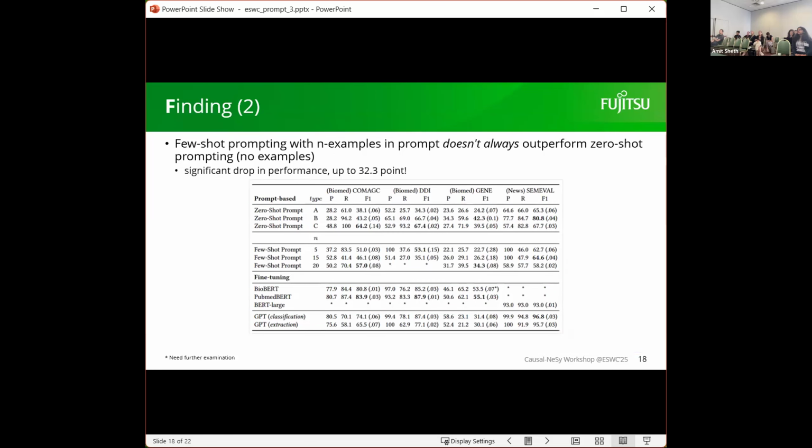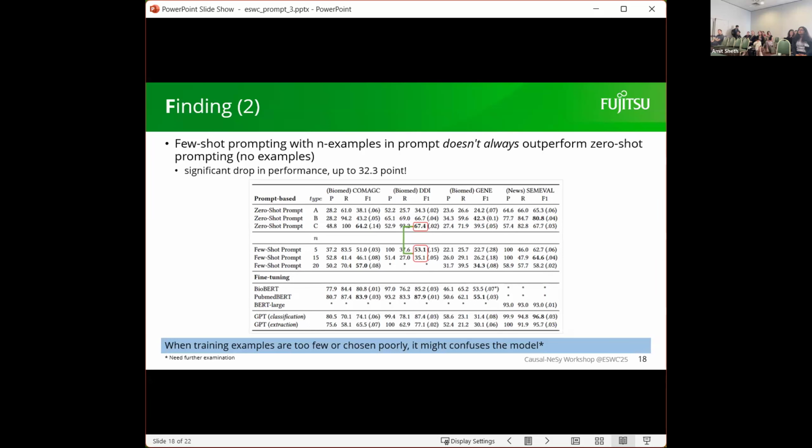The second finding is that few-shot prompting, which is prompting but giving the LLM examples, does not always outperform the zero-shot without any examples. We even see one significant drop here, up to 30 points. The possible reason is that when the training examples provided to the LLM are very small or chosen poorly, it might confuse the model. But yeah, this needs further examination, I would say.